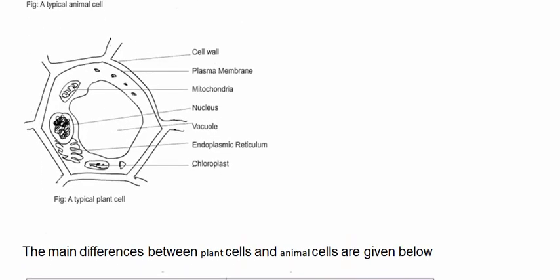Next is chloroplast. Chloroplasts are the green-colored organelles present in plant. Photosynthesis takes place in chloroplasts. Endoplasmic reticulum. It usually has ribosomes attached and is involved in protein and lipid synthesis.